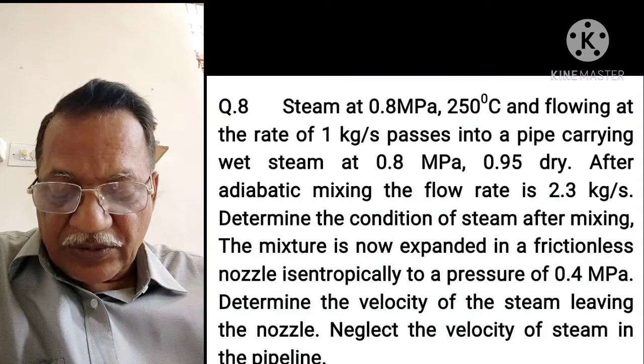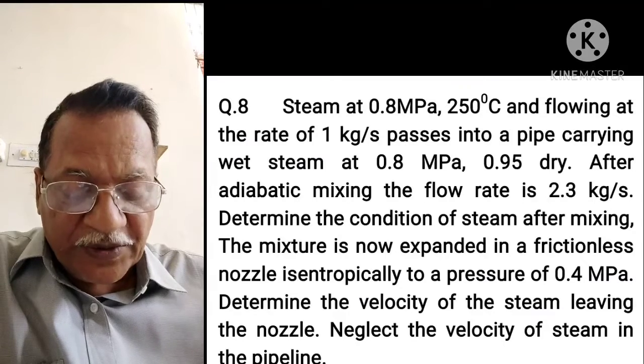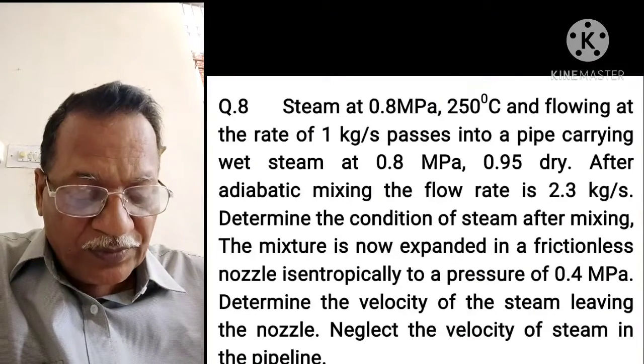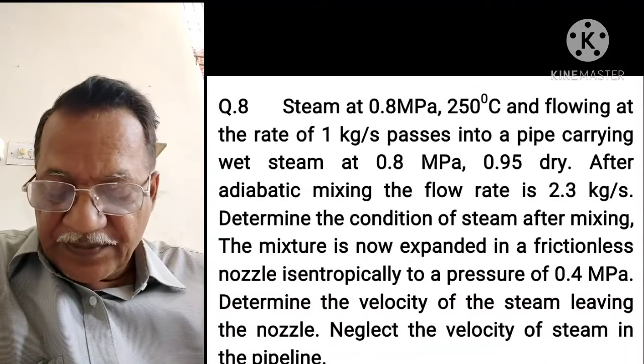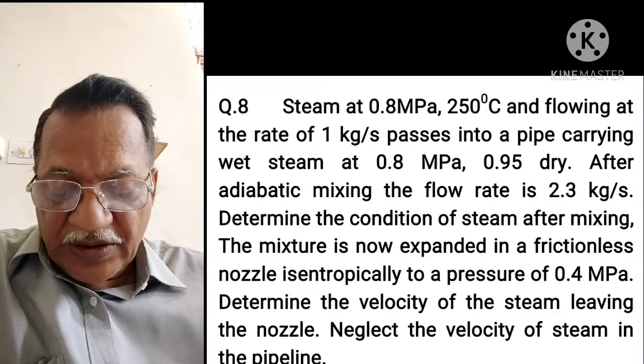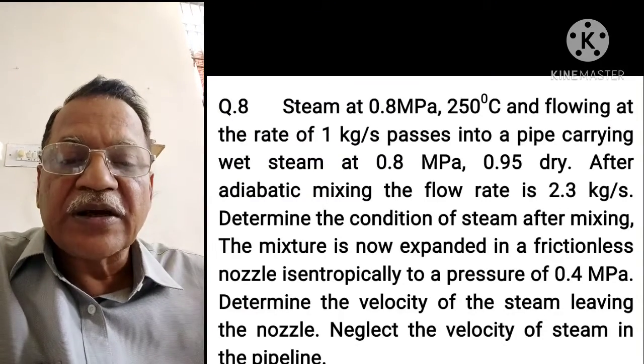The mixture is now expanded in a frictionless nozzle isentropically to a pressure of 4 megapascal, 4 bar. Determine the velocity of steam leaving the nozzle. Neglect the velocity of steam in the pipeline.